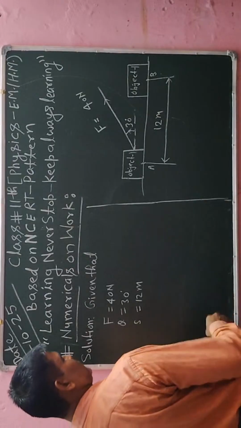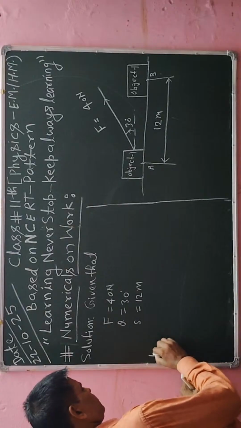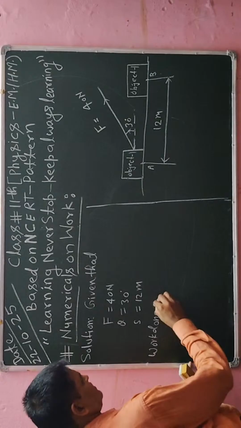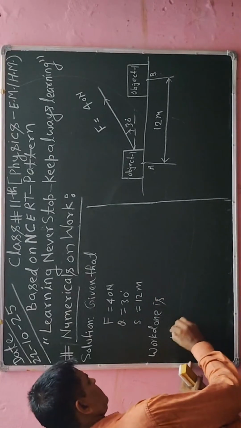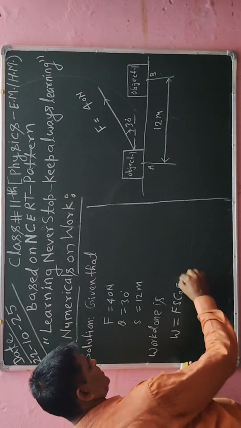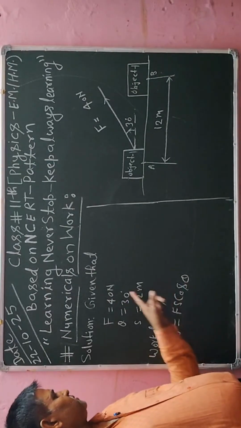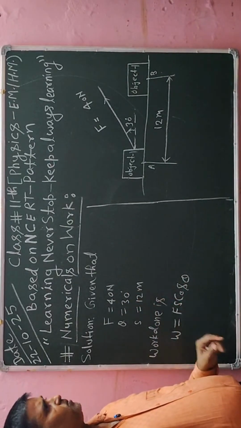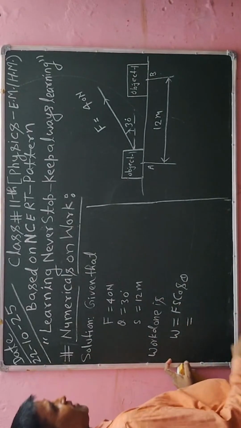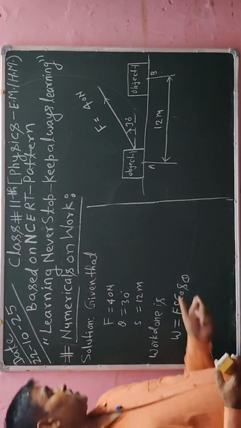Now in this case I will write work done from point A to B, that will be as work done is W, which is equal to F S cos theta. So value of F is given 40 Newton, theta is given 30 degree, and S is given 12 meter. So all data I will substitute there, and after substituting I will simplify. After simplifying I will get a result, and that will be the answer of my question.